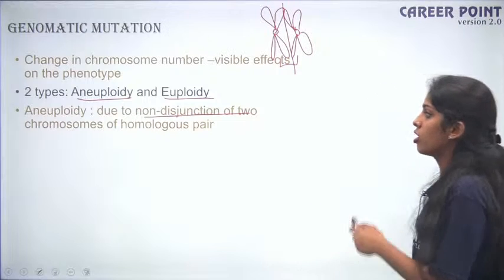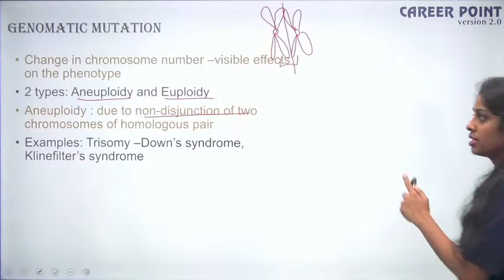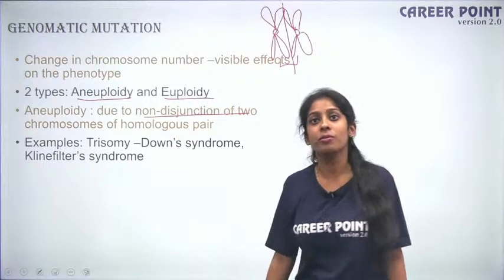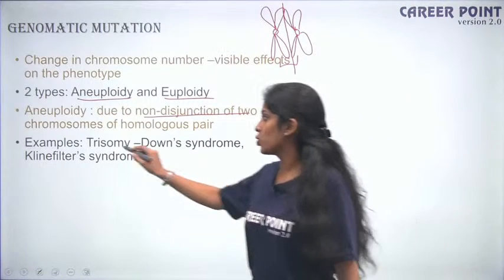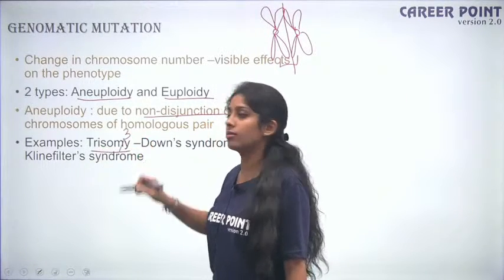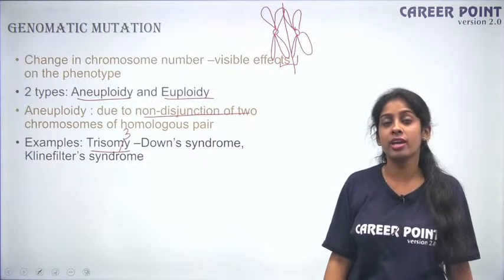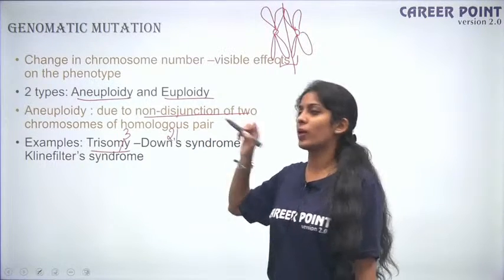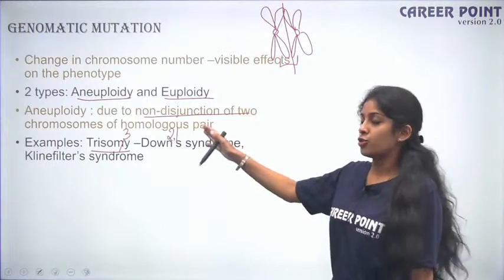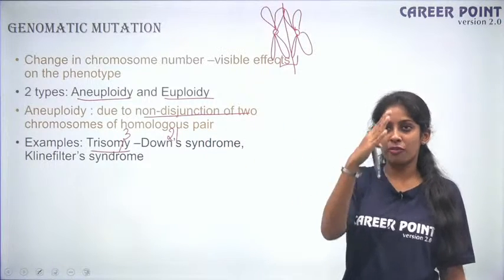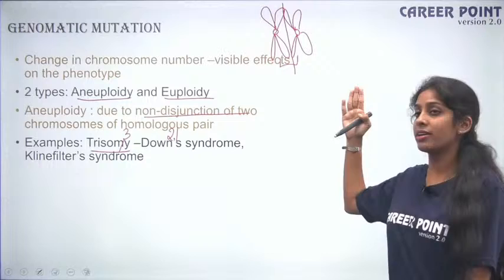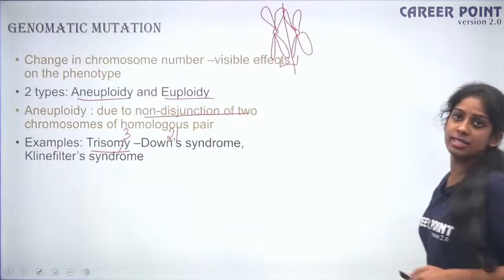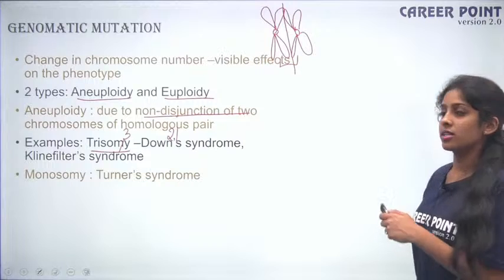Fine? So that is called aneuploidy. Your examples are trisomy, Down syndrome, Klinefelter's syndrome. We'll talk about all these syndromes very soon. Okay? So in trisomy, you have one extra chromosome. For example, you will have 3 copies of chromosome 21. Ideally you have 2 copies, one from your father, one from your mother, but you have one extra copy, so that is trisomy. That is Klinefelter's syndrome. We will discuss all this.